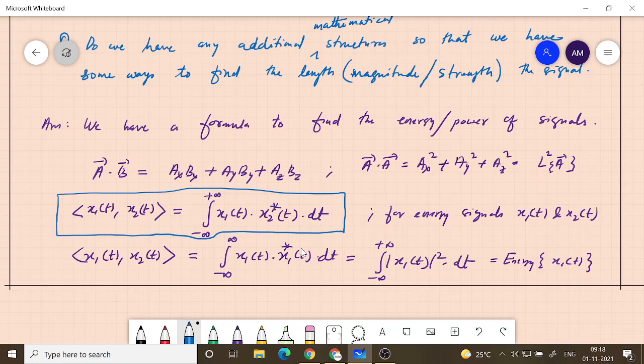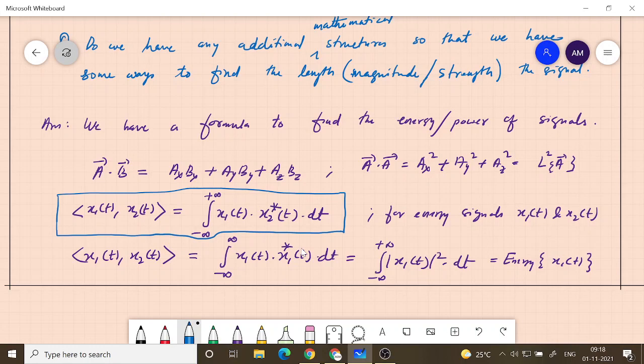So if dot product of a vector with itself is giving you length, then A dot B, that is between two vectors, you are analogously multiplying the components pairwise. So here what we are doing is multiplying with the conjugate of the second vector and integrating over the entire domain. And that is motivated by the definition of energy that we saw earlier.